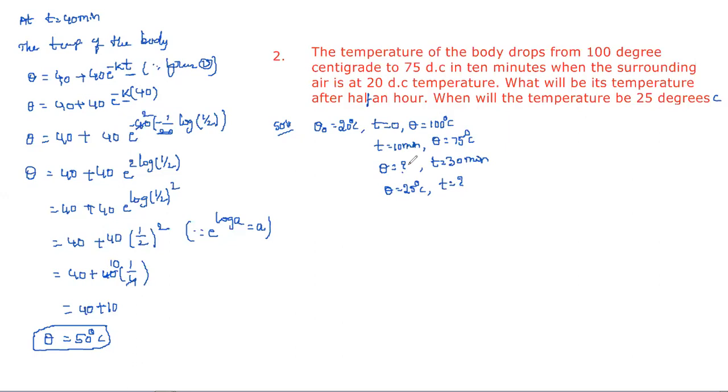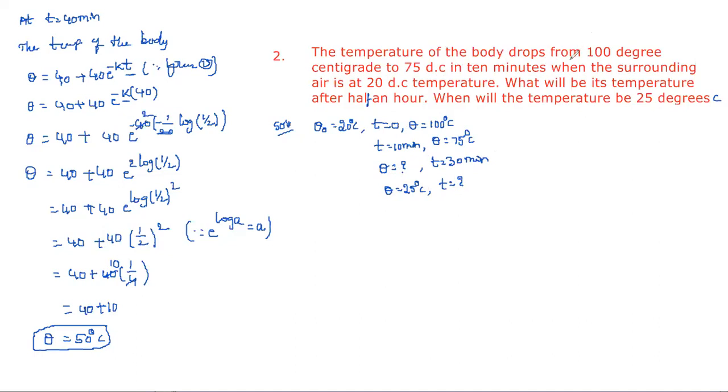Only these two things you need to calculate in Newton's law of cooling. One is, if they mention time, you calculate the temperature. The other is, if they mention temperature, you find the time. The temperature part is the same as what we discussed till now, with no change, and the time I will explain now. Is it clear? First you need to understand the question clearly. The temperature of the body we represent as theta.